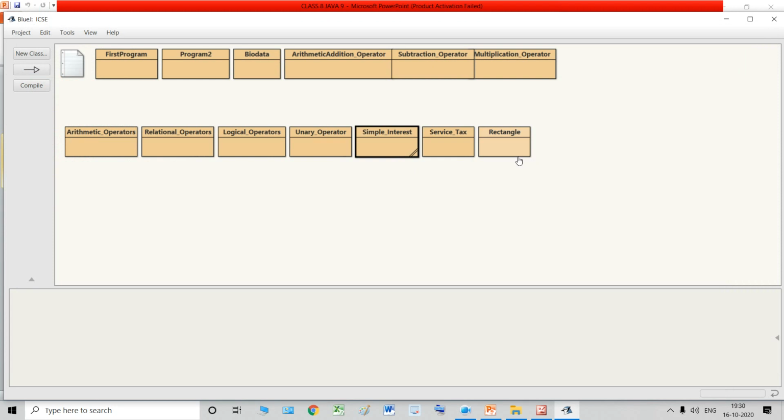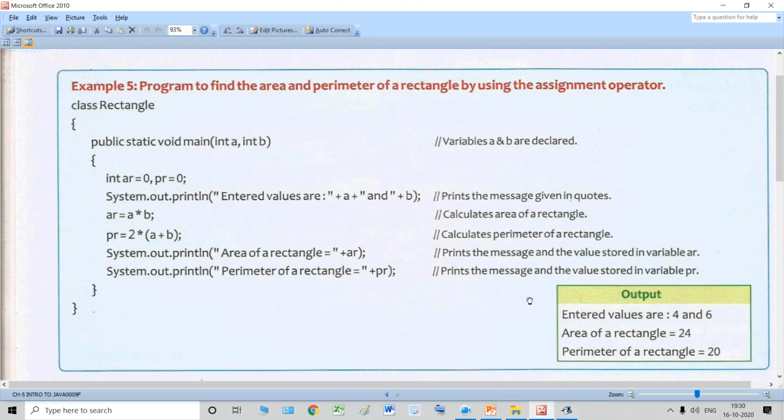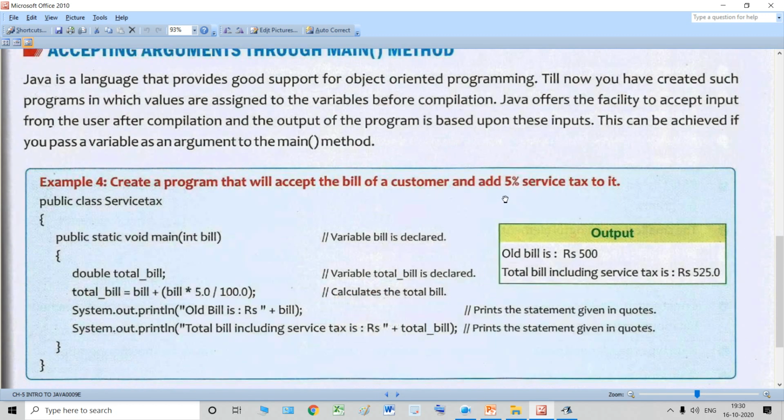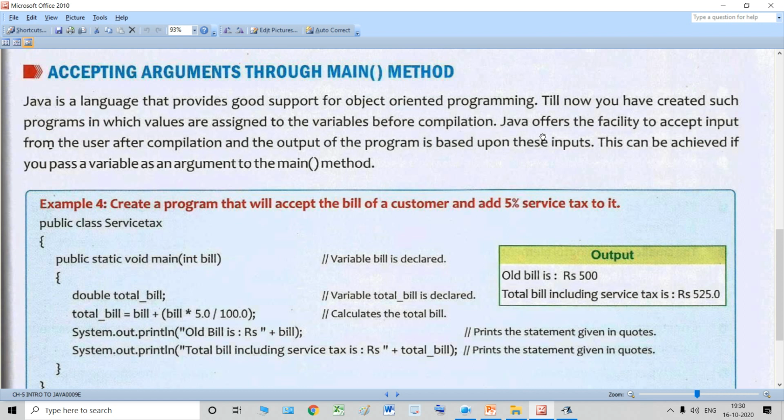In that case students, you have to do something else. So Java is providing us a very good opportunity to do this. Let me show you. Now, Java offers the facility to accept the input from the user after compilation, and the output of the program is based upon these inputs. Now, what is the meaning of this? That Java offers us a facility to accept the input from the user. I'll explain this program later on. First, let me explain you this.